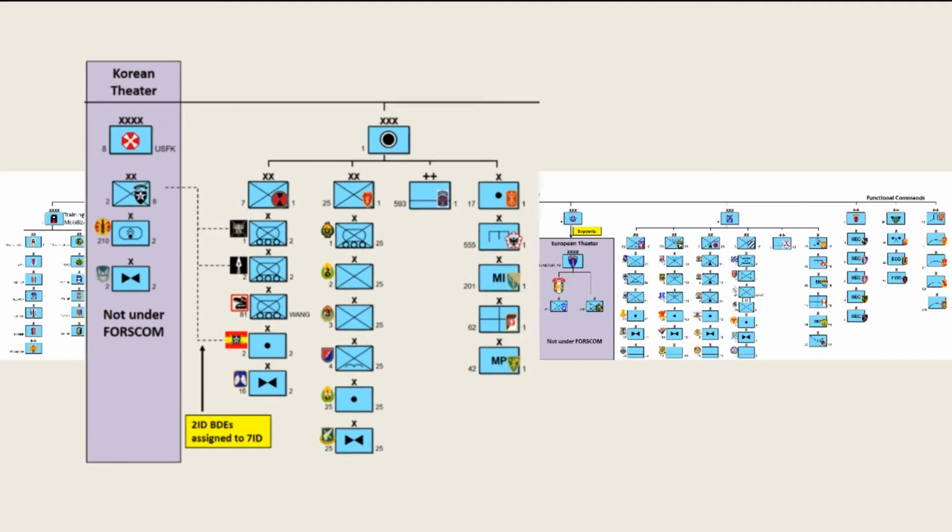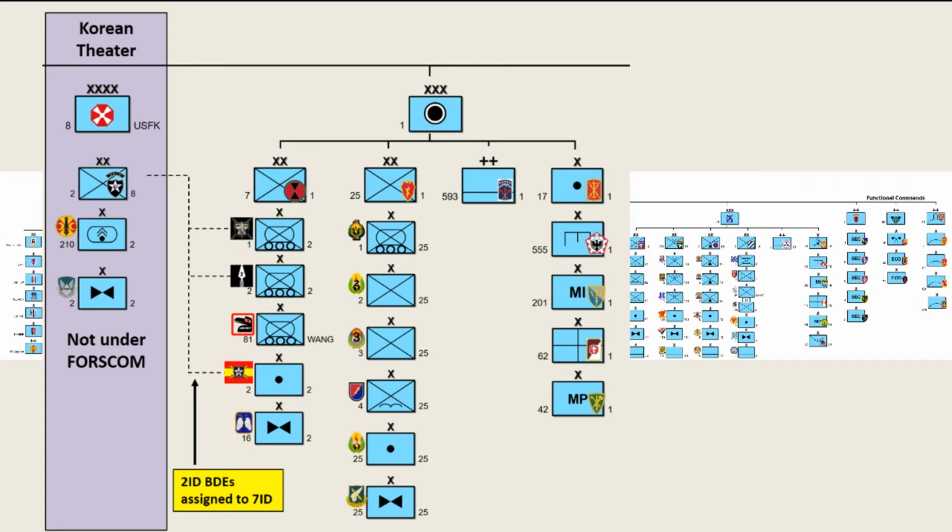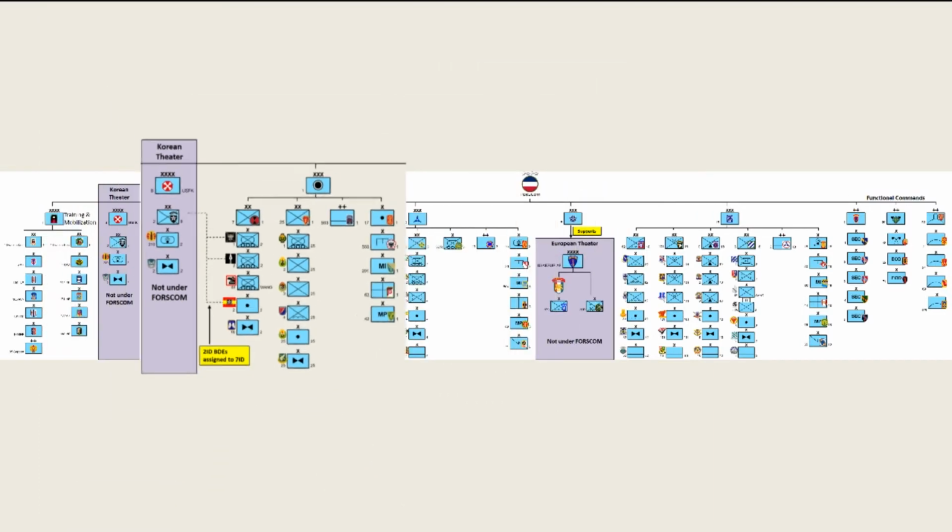Under 1st Corps are 7th Infantry Division, overseeing the brigades of 2nd Infantry Division, 25th Infantry Division, 17th Field Artillery Brigade, the Triple Nickel Engineer Brigade, 201st Expeditionary Military Intelligence Brigade, 593rd Expeditionary Sustainment Command, 62nd Medical Brigade, 42nd Military Police Brigade, and various other administrative groups and departments. Note 2nd Infantry Division headquarters is under 8th Army in Korea as part of the combined ROK U.S. Division, which oversees U.S. brigades who rotate to Korea. Again, more on that when we talk regionally aligned forces.